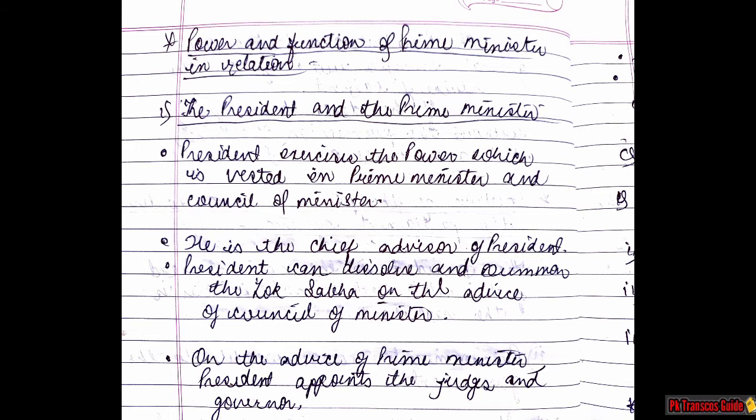First, the president and the prime minister. The first point, president exercise the power which is vested in prime minister and council of ministers. Second point, he is the chief advisor of president. President can dissolve and summon the Lok Sabha on the advice of Council of Ministers, and the last point, on the advice of Prime Minister, President appoints the judges and governor.